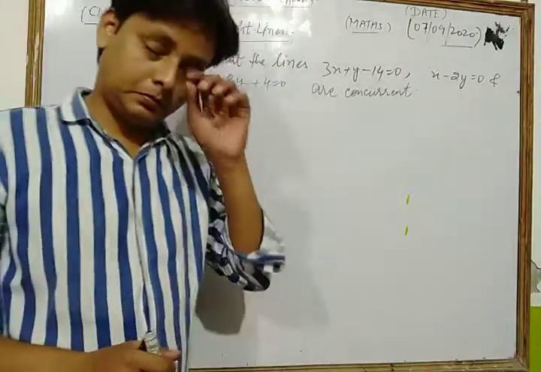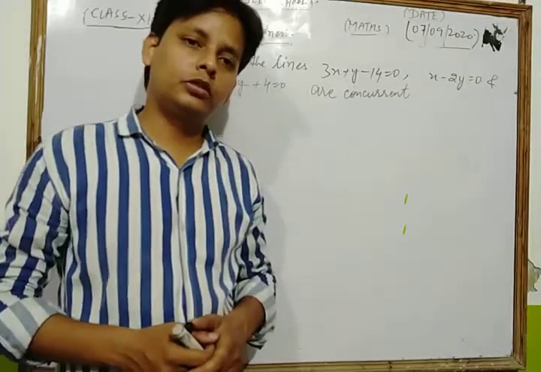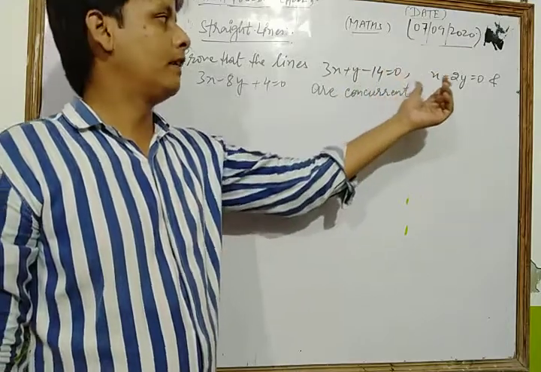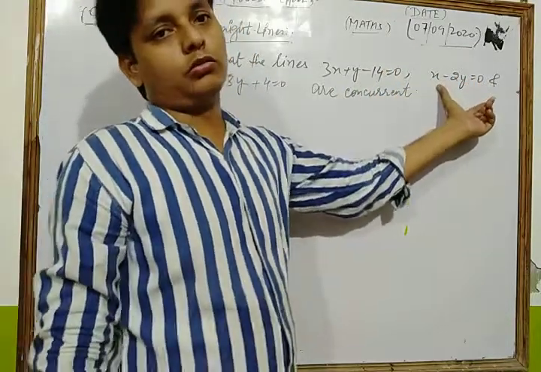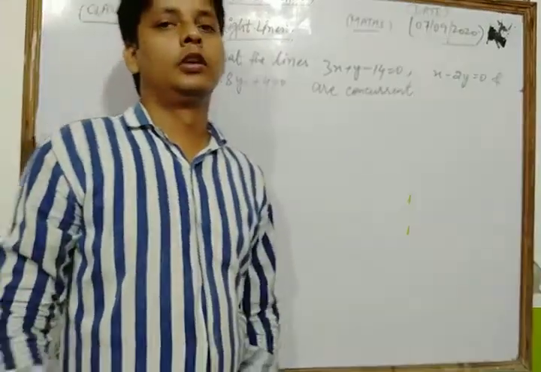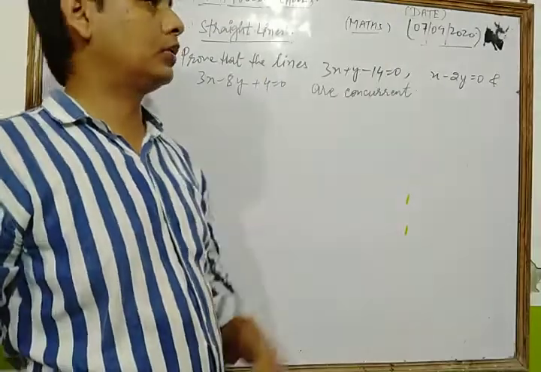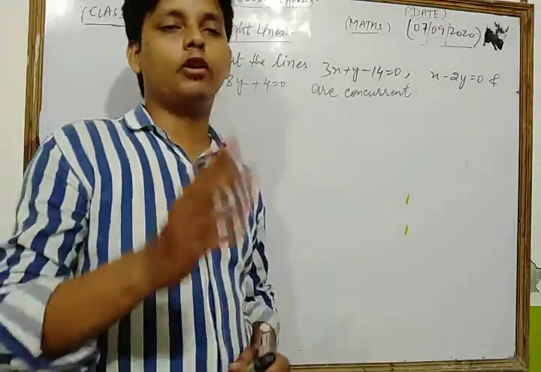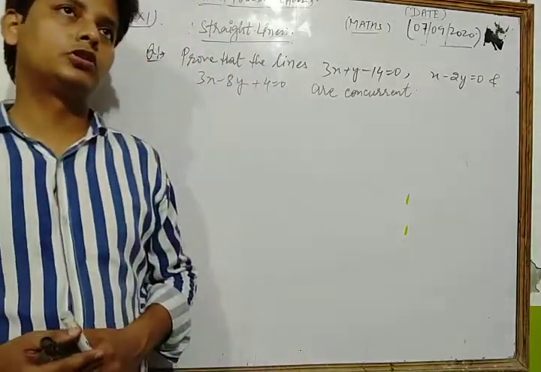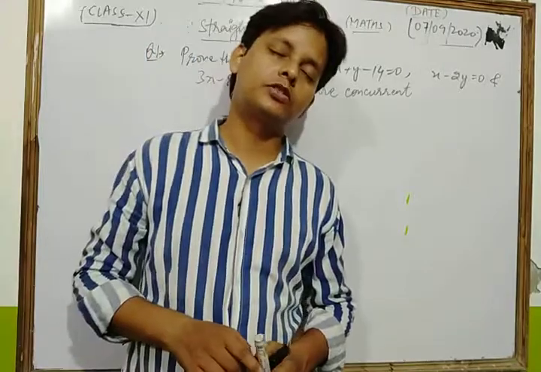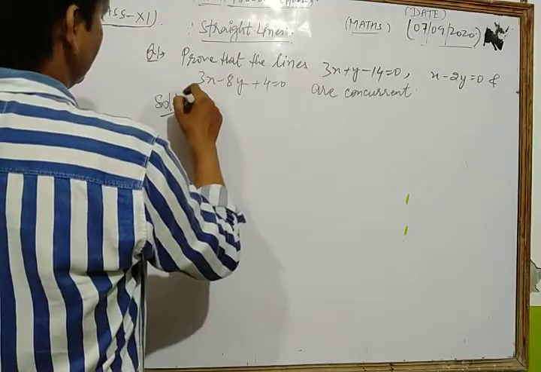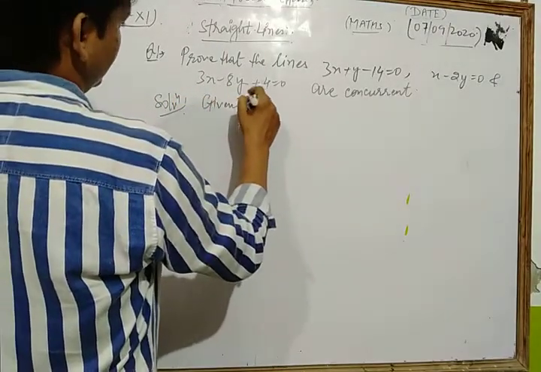Dear students, in this question we have to show that the lines 3x plus y minus 14 is equal to 0, x minus 2y is equal to 0, and 3x minus 8y plus 4 is equal to 0 are concurrent. First of all, we arrange the given line equations in the form a1x plus b1y plus c1 is equal to 0, a2x plus b2y plus c2 is equal to 0, and a3x plus b3y plus c3 is equal to 0. Let's see its solution.